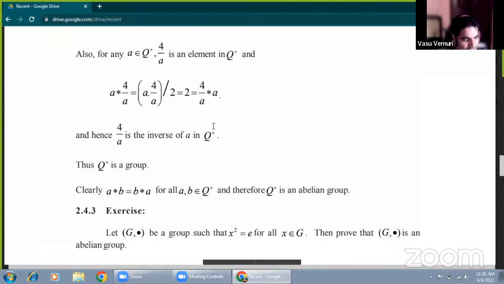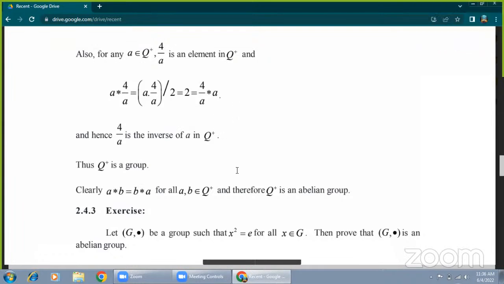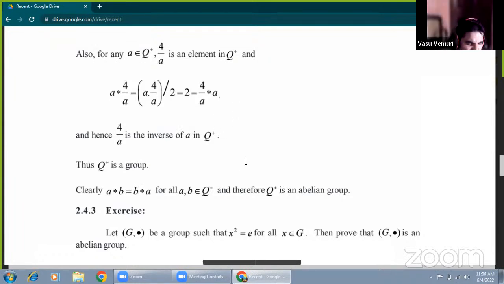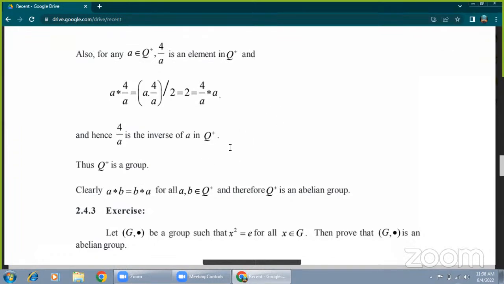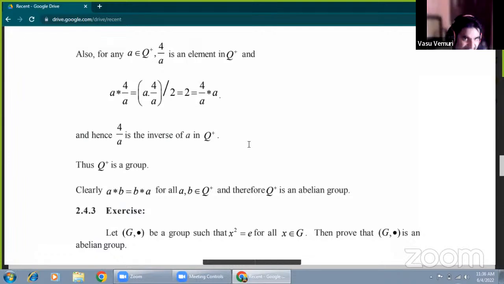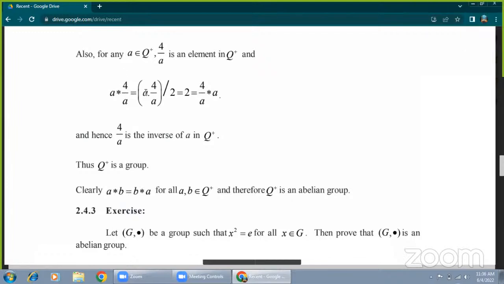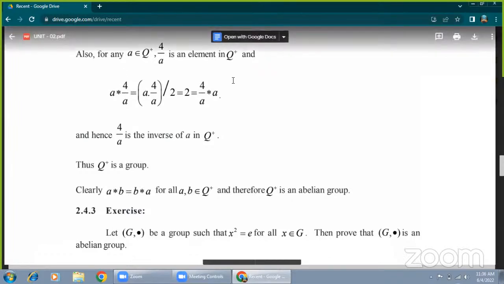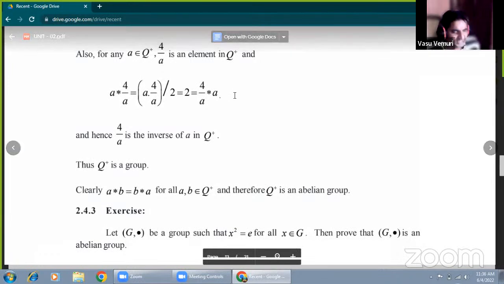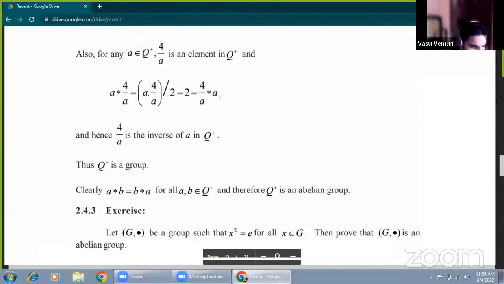Suppose A star B equal to AB by 3, B equal to 9 by A. A star B equal to AB by 4. What is the inverse value? B value is 16 by A. Okay. A star B equal to AB by N. What is the inverse? B equal to N square by A. Okay. That's it. Therefore, automatically by G4 condition, A star B equal to AB by 2, that value is equivalent to identity element. That value is 2. Therefore, B equals 4 by A. That is the inverse of A.